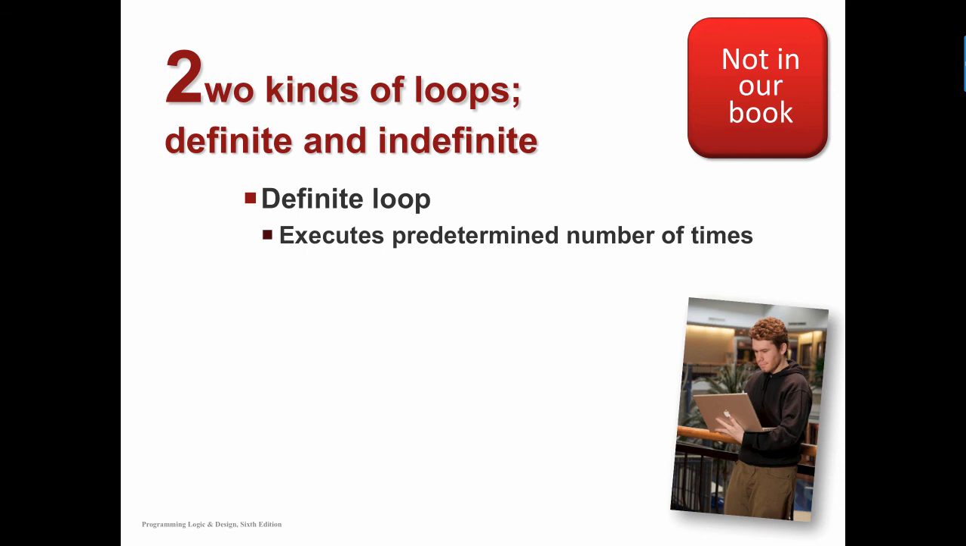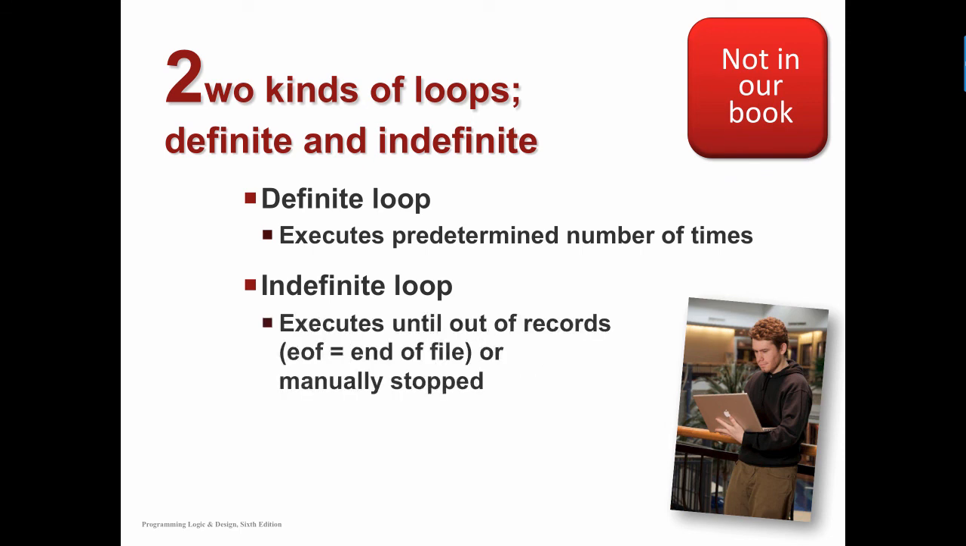Whereas if we were to change something about every student at FSCJ, wow, that would be really tough because it varies from hour to hour. So that would be called an indefinite loop. We wouldn't know how many times the loop's going to run, but it would execute the number of records that were there. So we would use what is called an EOF, or an end of file. So it would run until it ran out of records or we manually interrupted it.